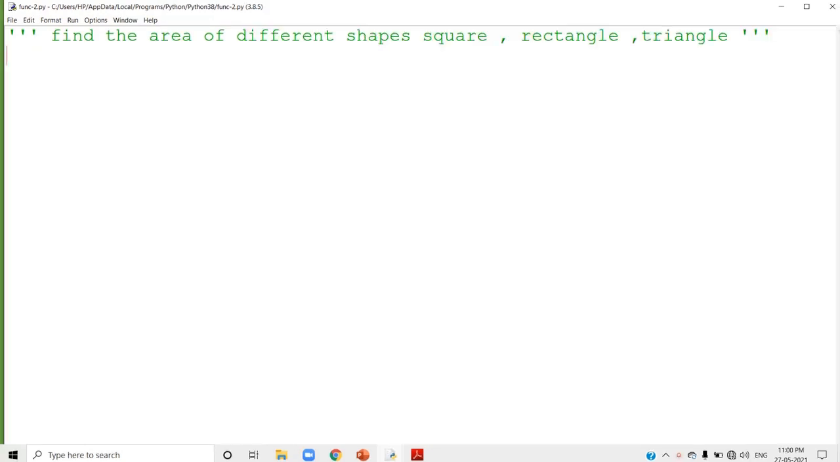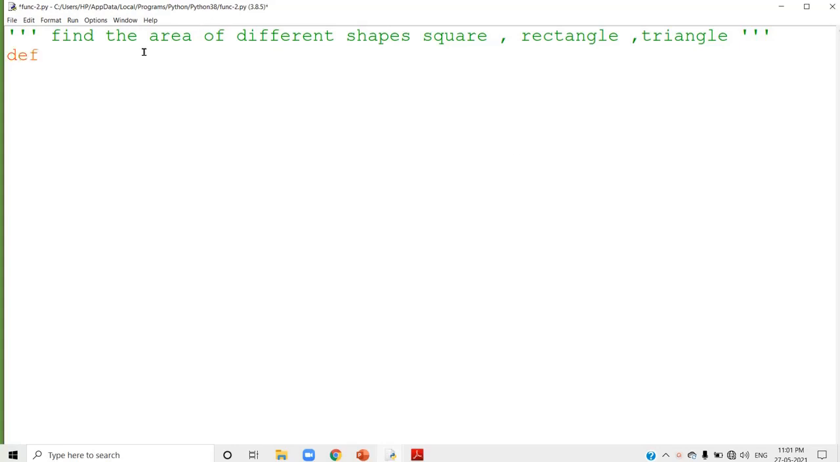Now I discuss another program which uses functions. Find the area of different shapes, that is, the area of a square, a rectangle and a triangle, using functions. So we want to find out the area of three different shapes. In this program, I am going to use three different functions, right?